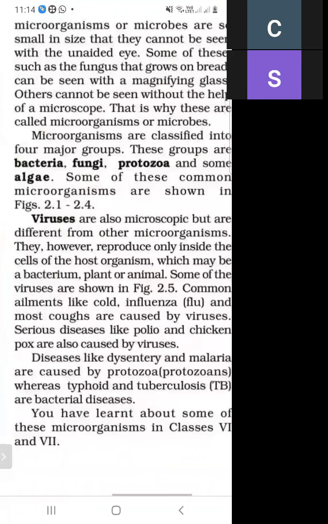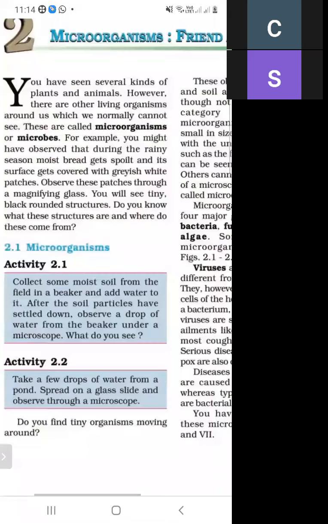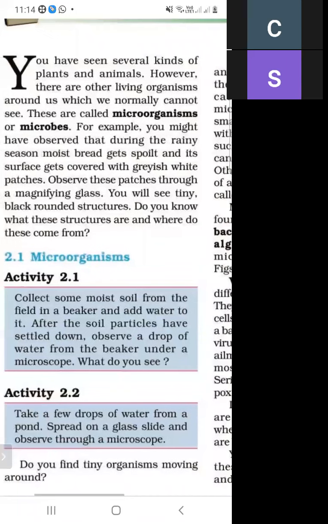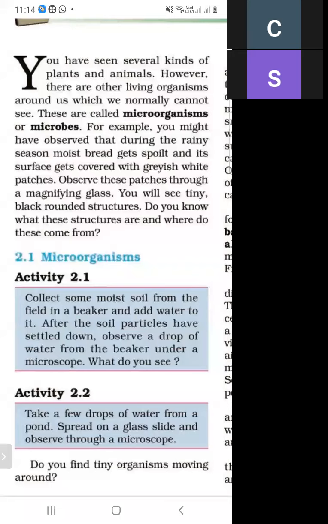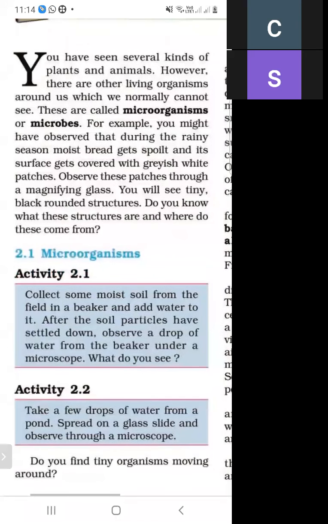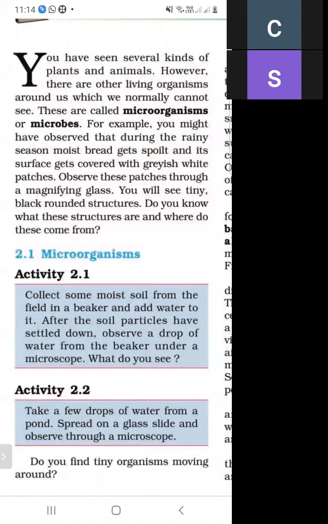So what do we mean by microorganism? The organisms that cannot be seen with the naked eye are called microorganisms, and these are also called microbes. When moist bread gets spoiled, it is covered with grayish white patches. When we observe these patches with a magnifying glass, we see black round structures that come from the microorganisms developed on the bread.